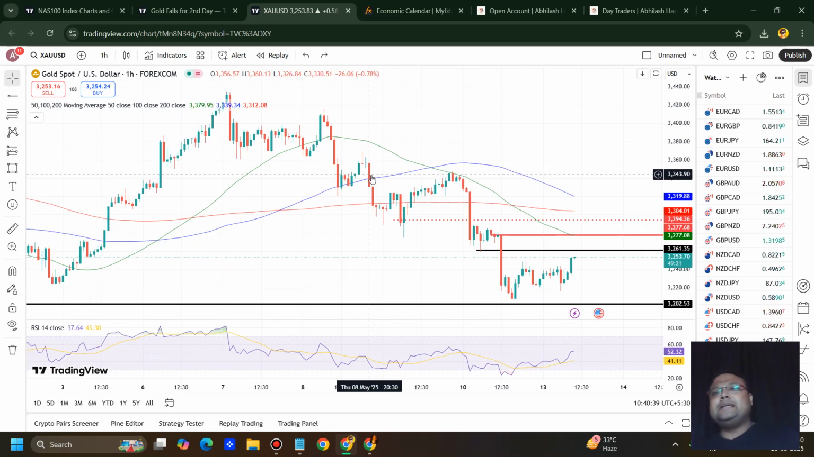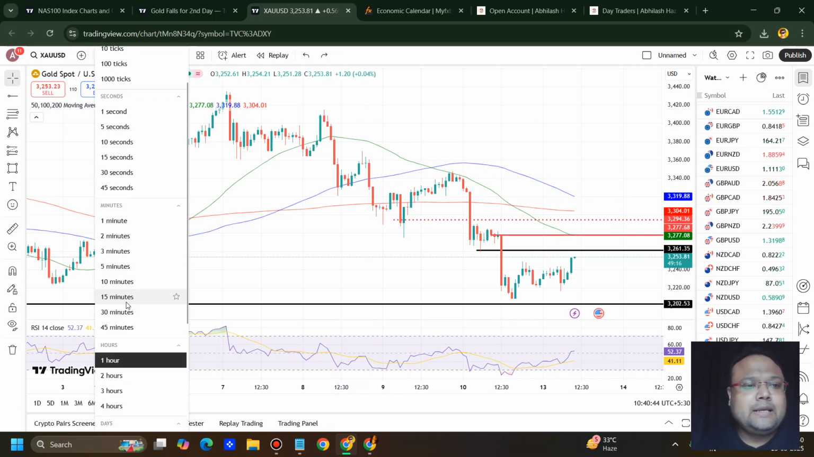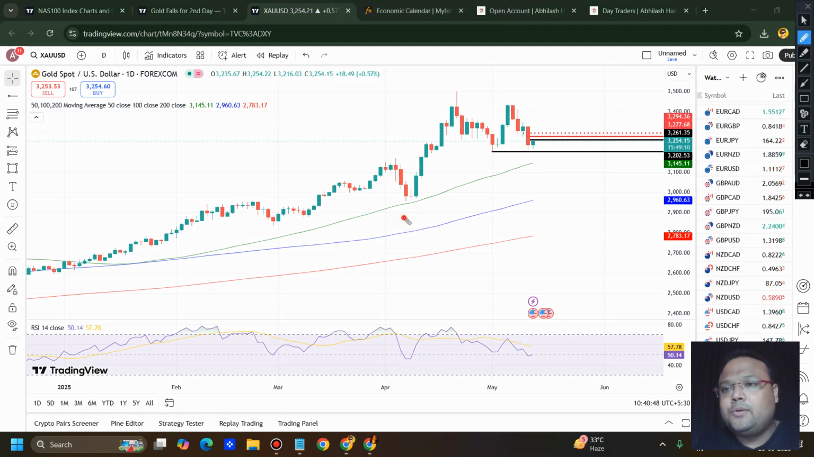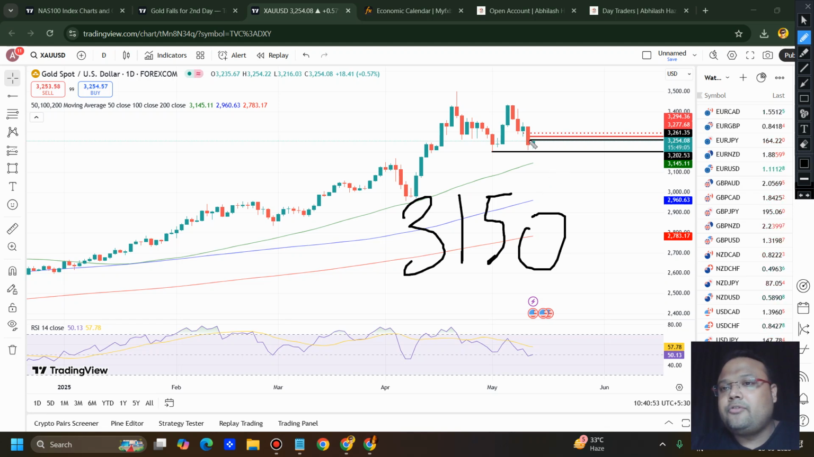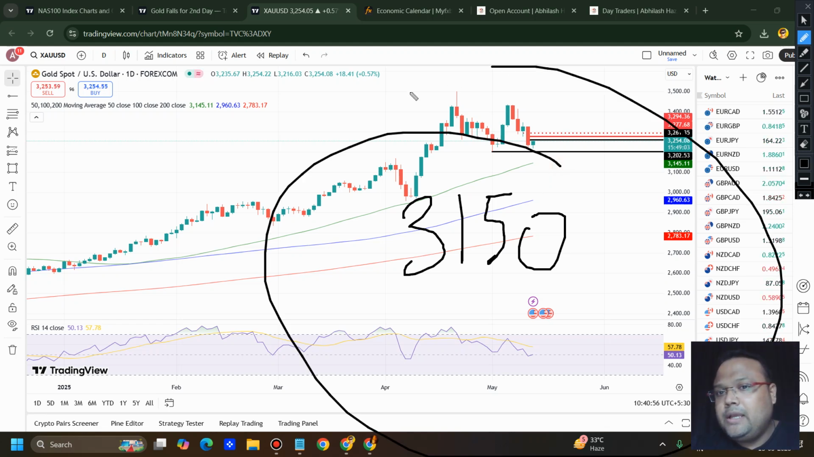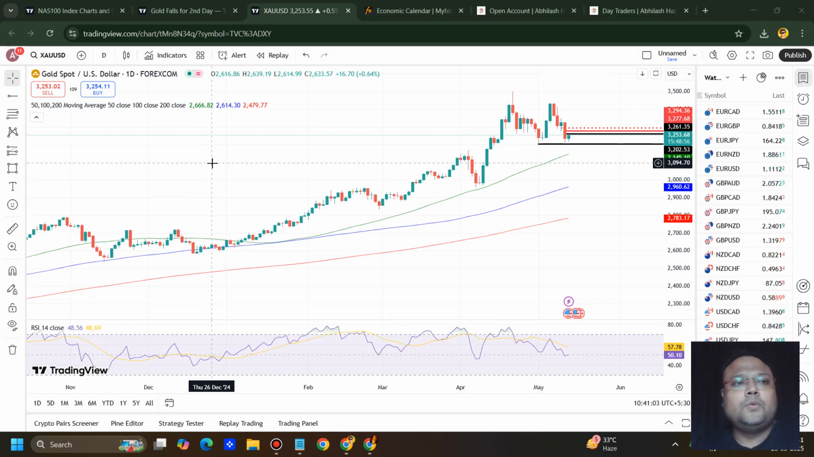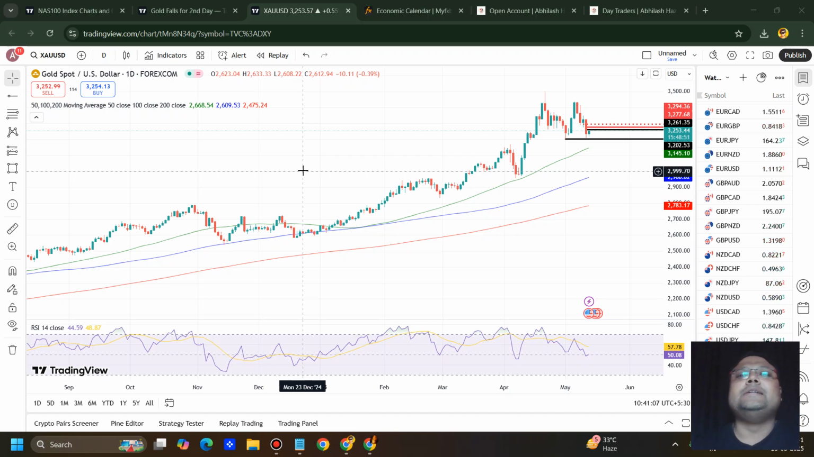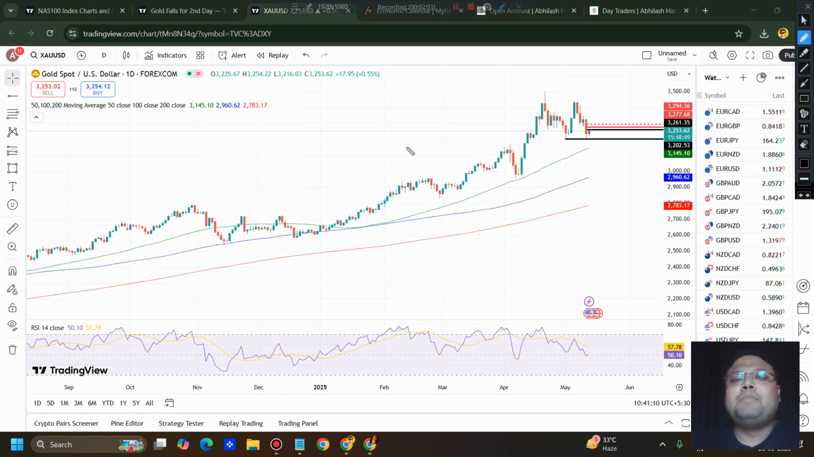So yes, the selling bias on the market still remains, but technically for the downside to continue, we need gold below 3150. Now we can see that gold is trading around the 3254 area, but we need gold below 3150. Then only we can consider that gold is going down, because see, we are on the daily chart. Okay, this is the daily chart of gold, and what do we see here? Okay, we can see the market is still super bullish, isn't it?